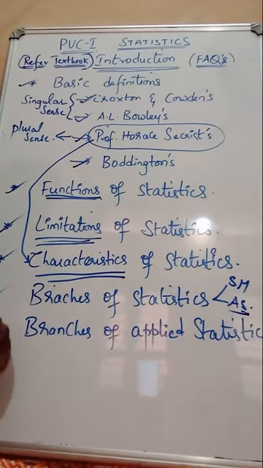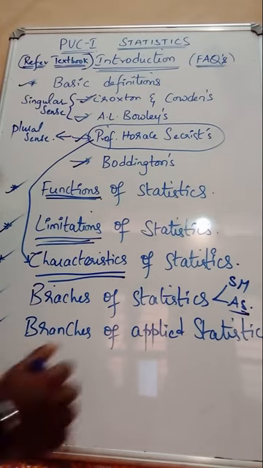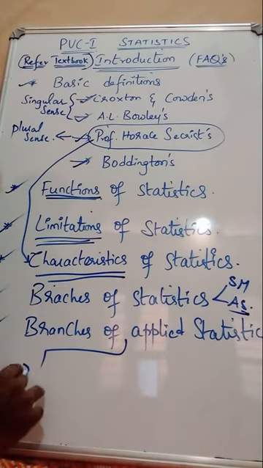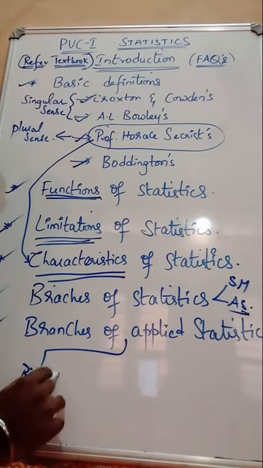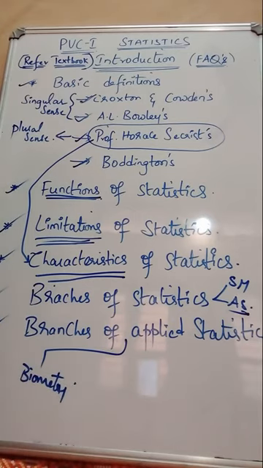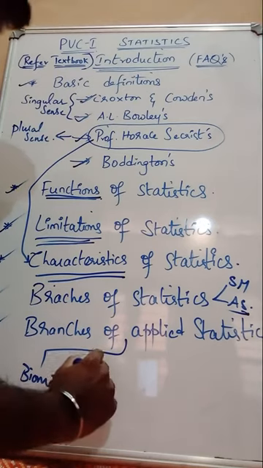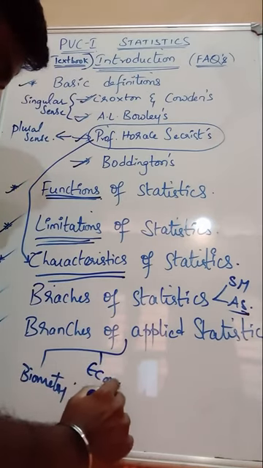And the last one, branches of applied statistics. Statistical methods applied to concrete situations like agriculture, industry, population, medicines, etc. Some branches of applied statistics we shall see here. One is biometry, which deals with biology. Statistical data dealing with biology is called biometry. Next one is econometrics.